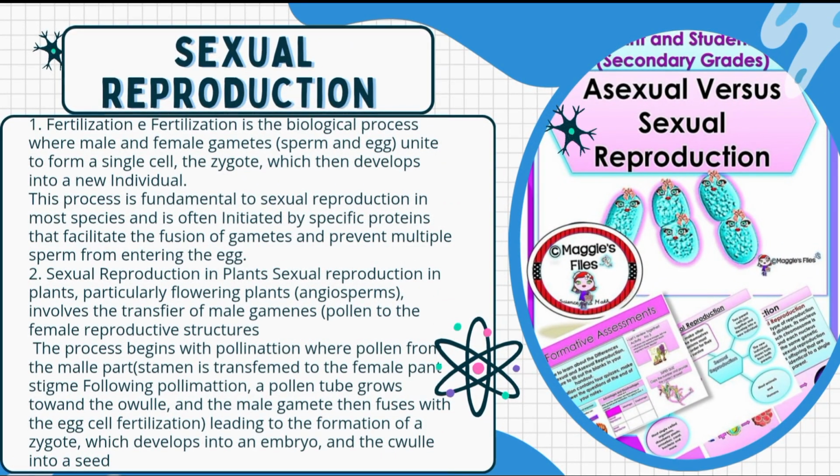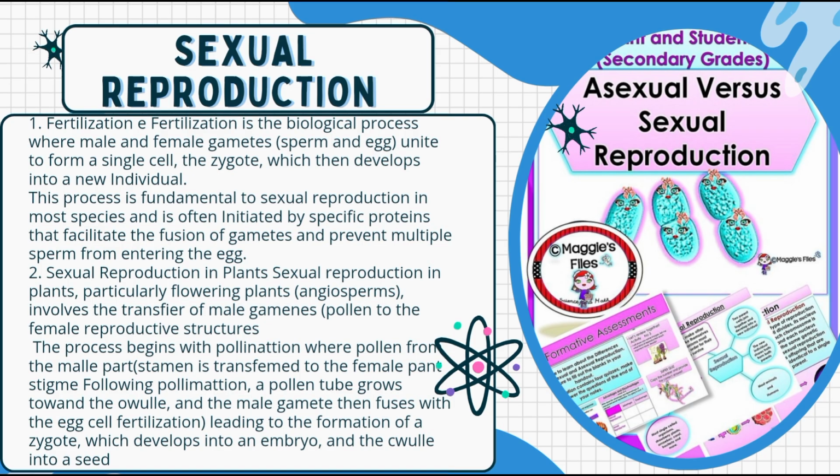Number 1. Fertilization. Fertilization is the biological process where male and female gametes, or sperm and egg, unite to form a single cell, the zygote, which then develops into a new individual. This process is fundamental to sexual reproduction in most species and is often initiated by specific proteins that facilitate the fusion of gametes and prevent multiple sperm from entering the egg.